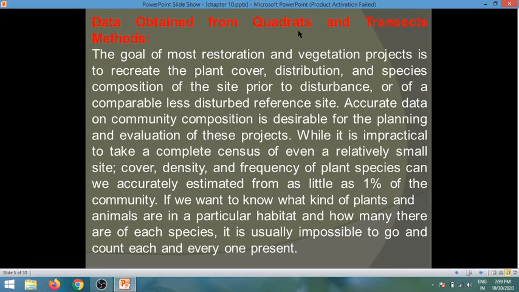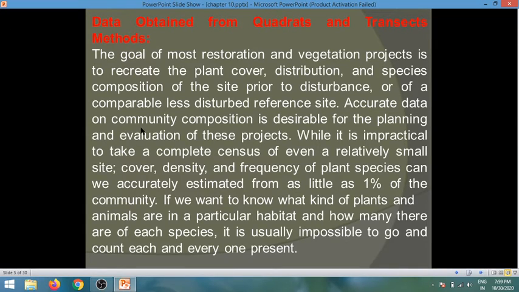Data obtained from quadrats and transect methods. The goal of most restoration and vegetation projects is to recreate the plant cover, distribution, and species composition of the site prior to disturbance, or of a comparable less disturbed reference site.